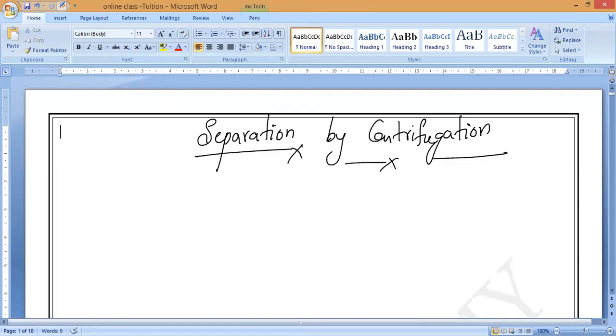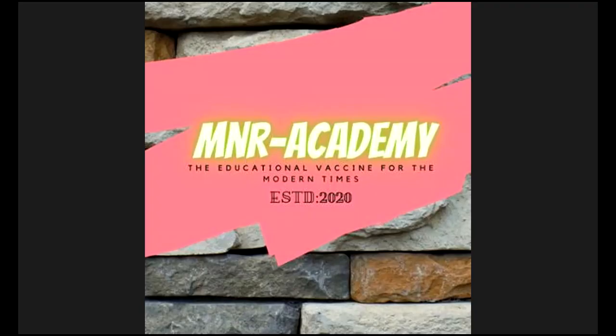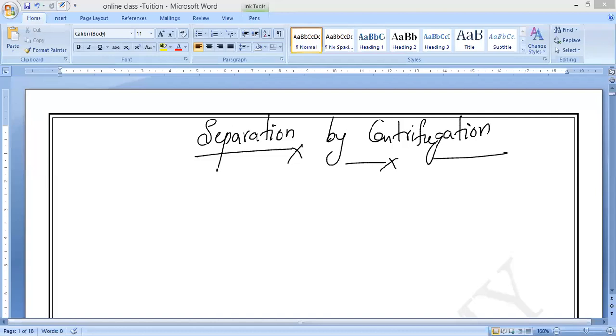Separation by what? Centrifugation. This is a very simple phenomenon which works based on centrifugal force. So this rotational force is what causes the objects to separate. That is what we call centrifugation. Now, what do we mean by centrifugation?